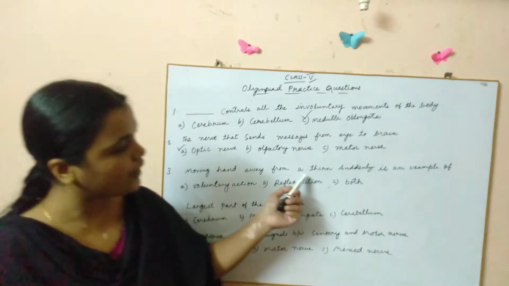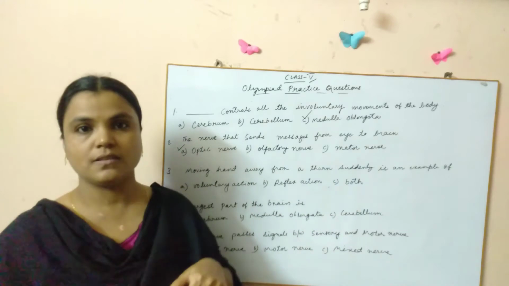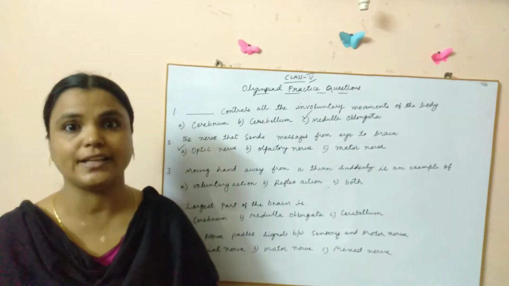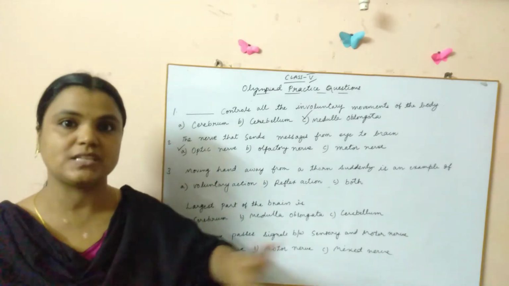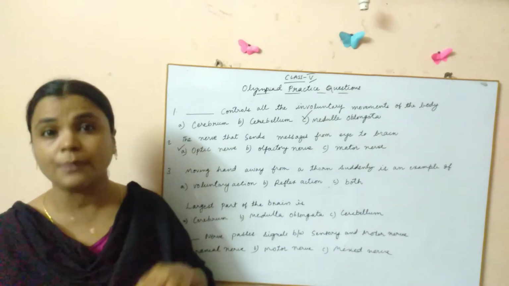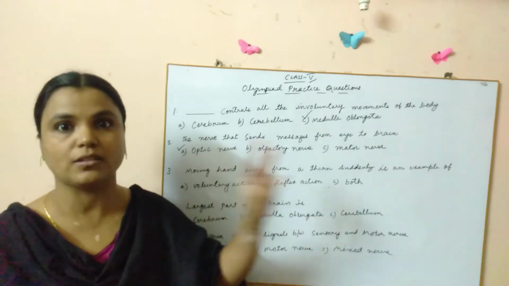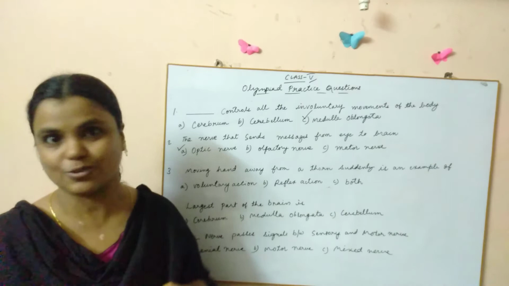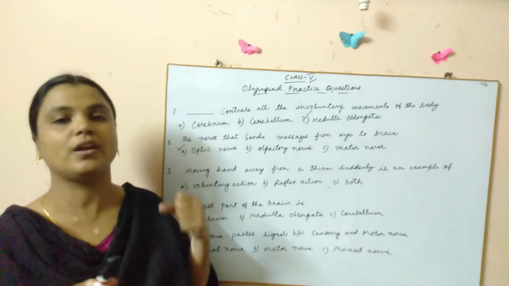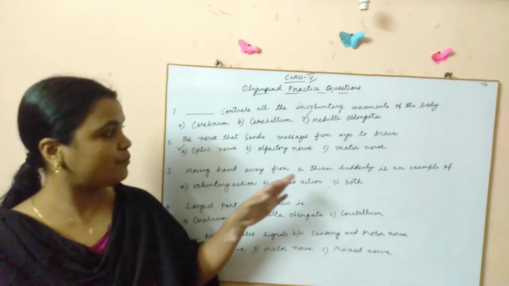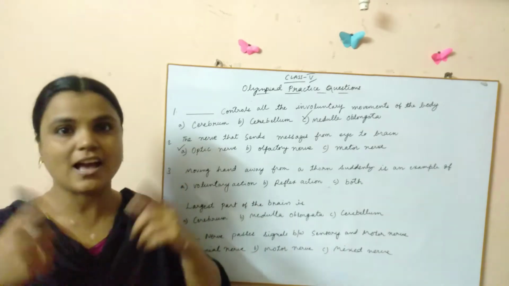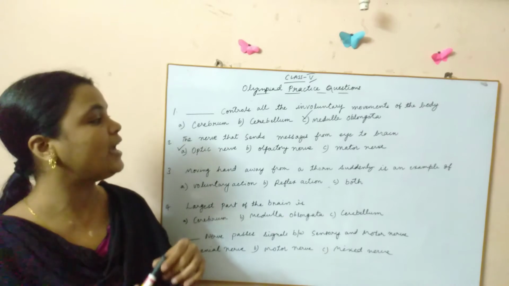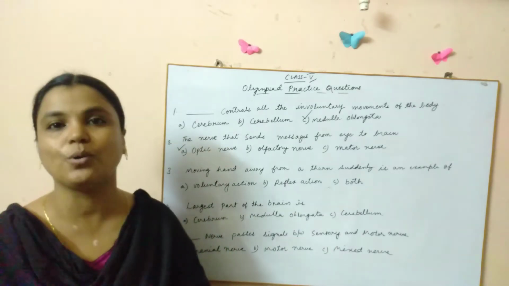Moving hand away from a thorn suddenly. This is a very common thing that we observe in our day-to-day lives. Sometimes if by mistake we touch any hot substance or any prickly thing like a thorn, we suddenly withdraw our hand without knowing also. Yes, we don't even know that we have already withdrawn our hands. So in that fraction of seconds only an organ works. Actually, you have to tell me because I'll be asking that in my next question. So I won't tell you now.